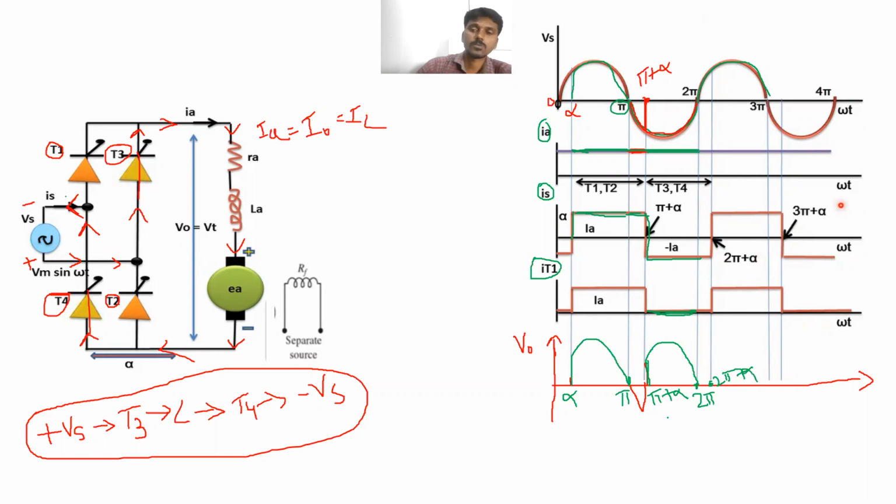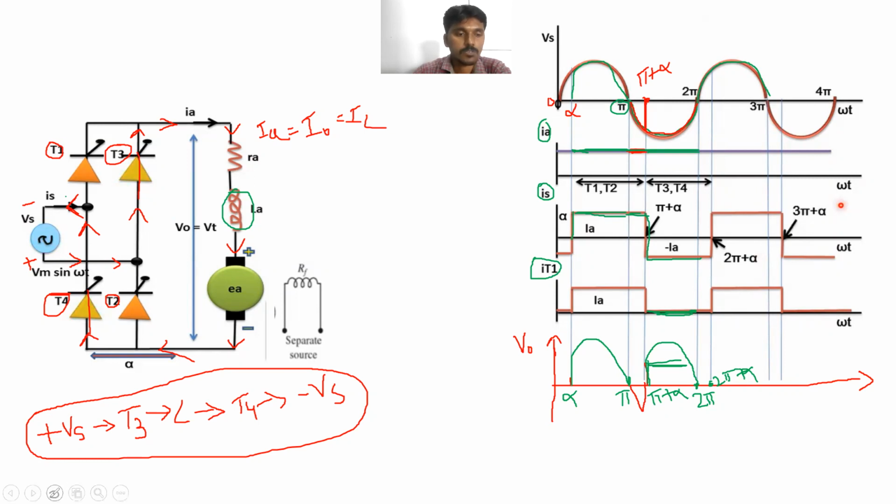During this period, the current is flowing through the load circuit. So again, some amount of energy will be stored in the inductance. When the supply voltage becomes reverse, this energy will be released.